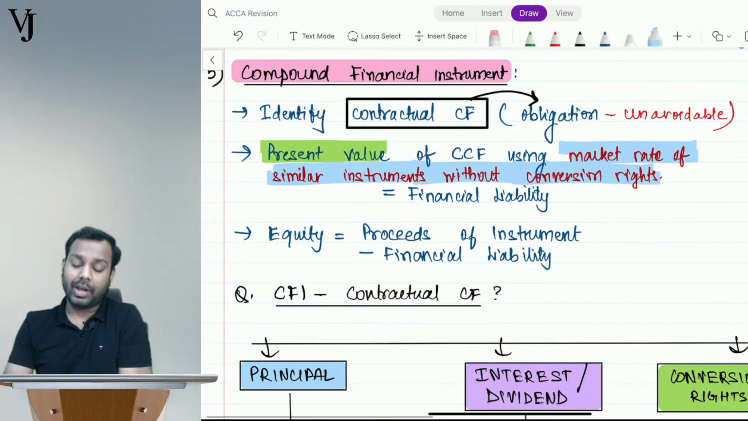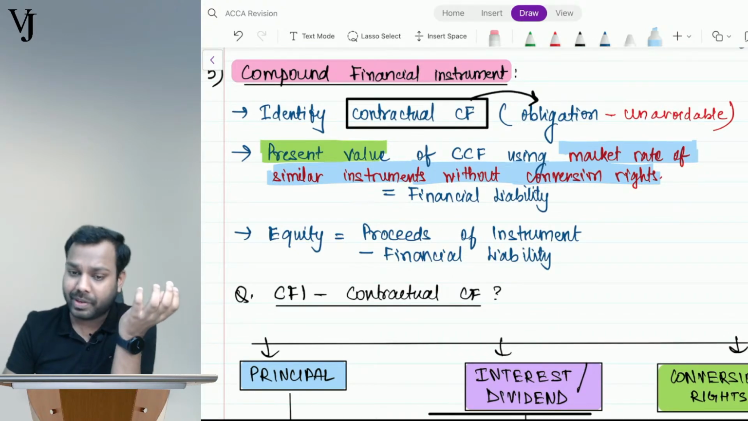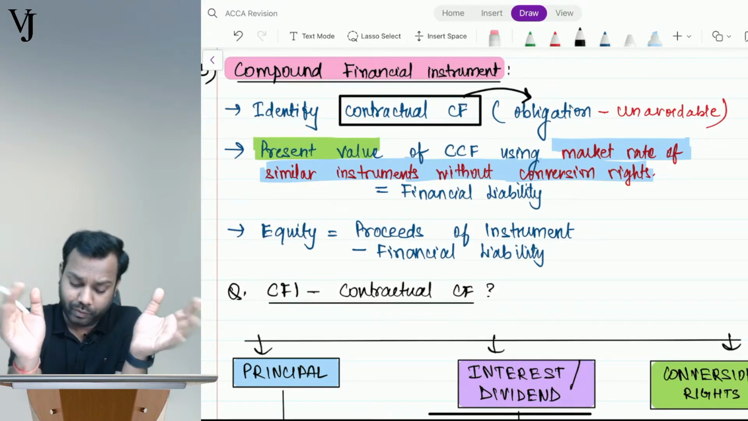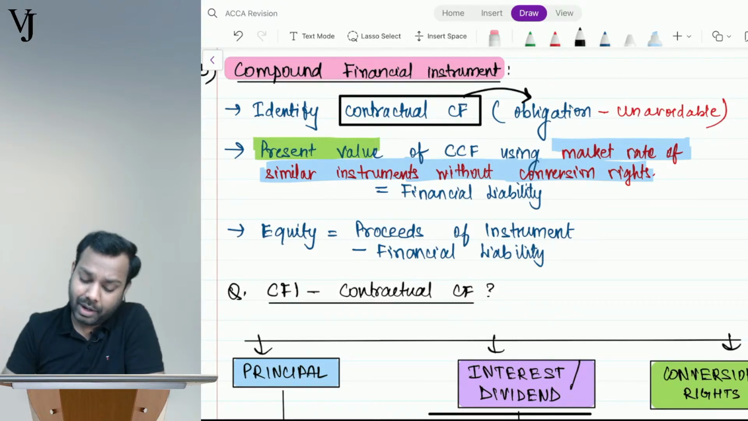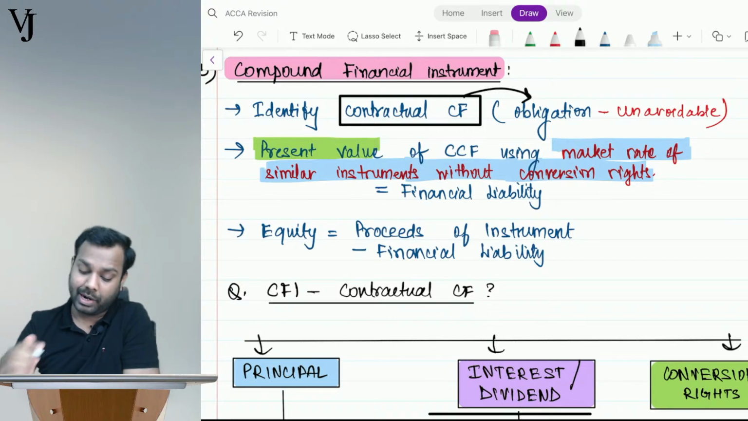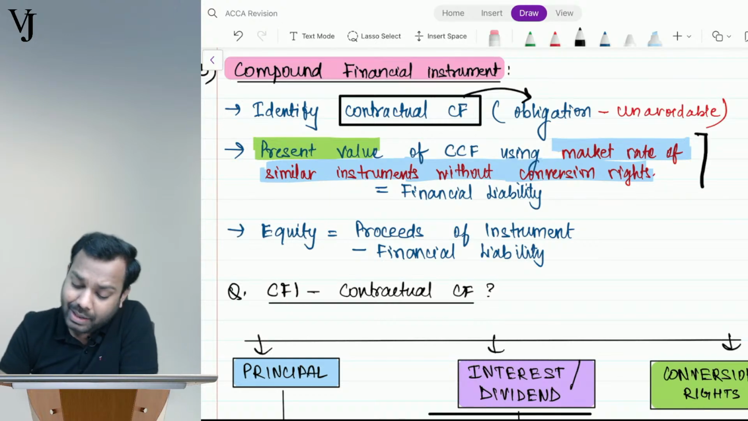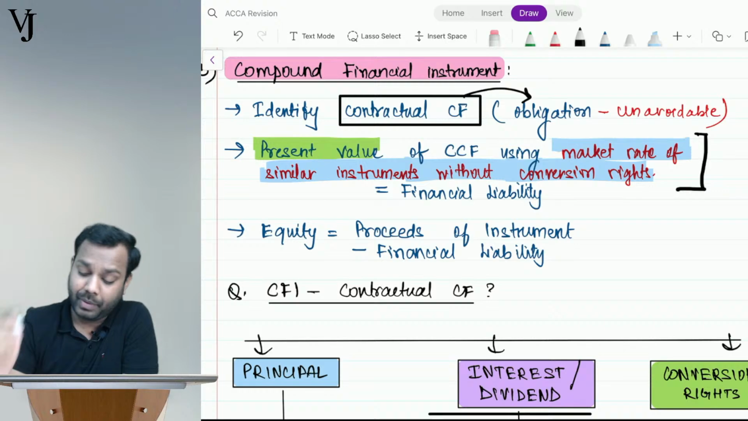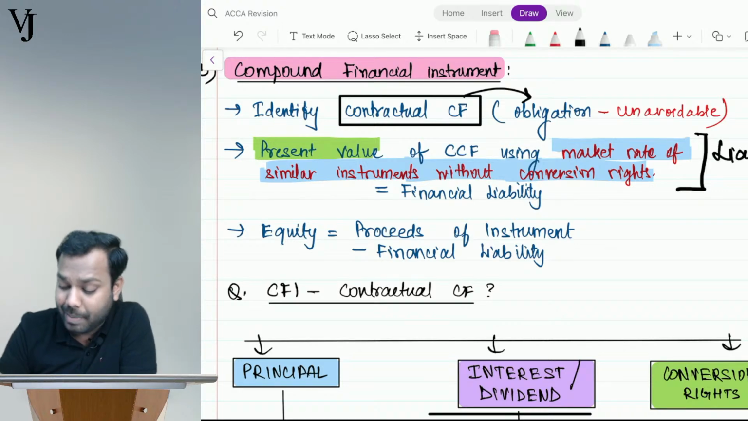Now, so I calculate the present value. See, understand? I'll link both of them. Don't worry, I'll link both of them. Now, whatever is the proceeds of the instrument minus the financial liability is my equity. So the residual portion is my equity. Understand? So it says first calculate the value of liability, and recognize that full amount as liability.